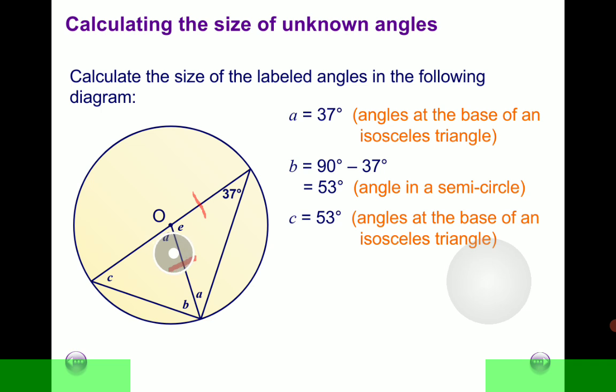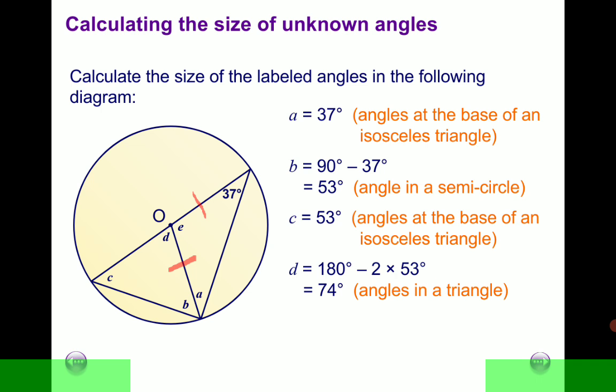How do we find angle D? Notice that we can easily find angle D by applying the fact that angles B, C, and D are in a triangle, this triangle here. Angles in a triangle add up to 180 degrees. So to find D, simply add B and C, which is the same as 53 times 2, and then subtract the result from 180 to give us the value of D.